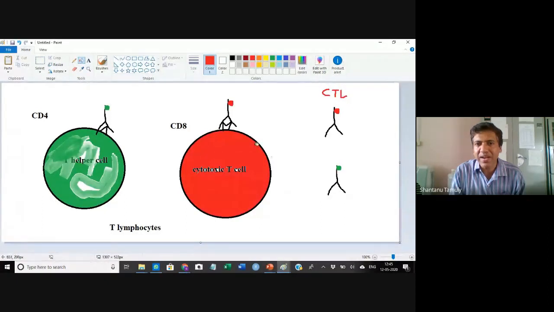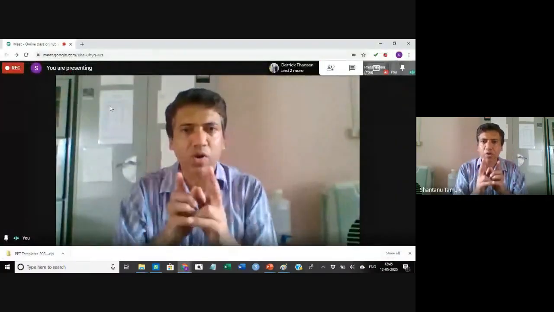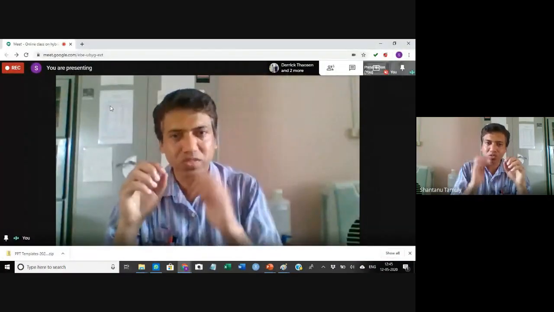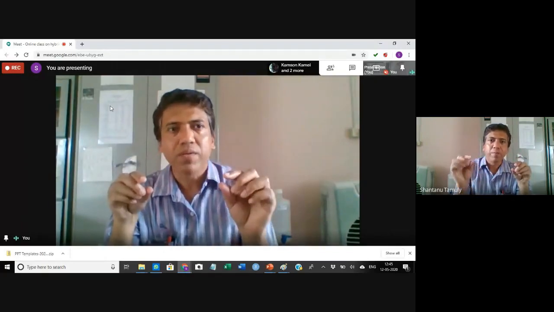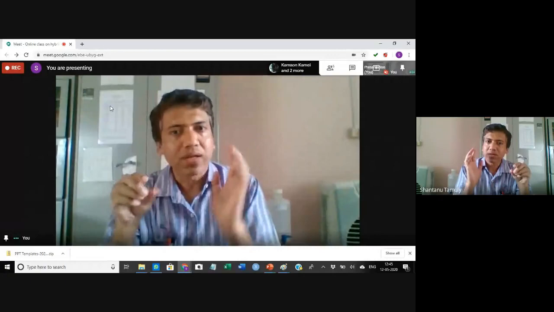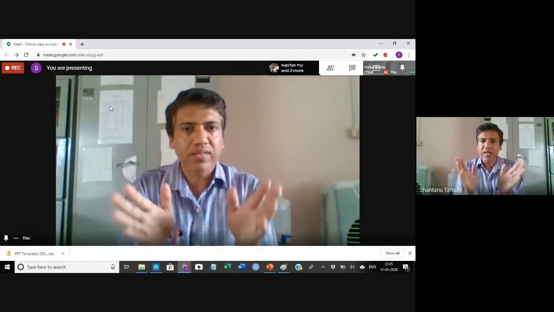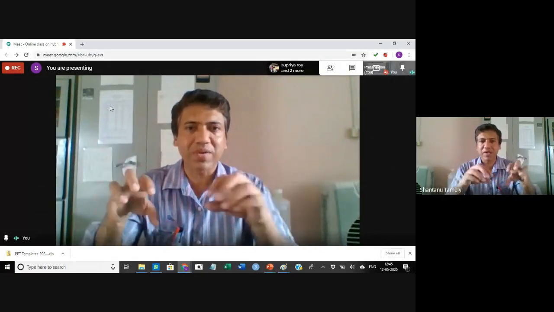It appears red because the monoclonal antibody on its Fc portion has a red color dye, and this appears green because the antibody has a green color dye. Say you have an antibody specific for the CD4 cell, and you put a blue color dye on that antibody; then you will find that your cells have become blue.